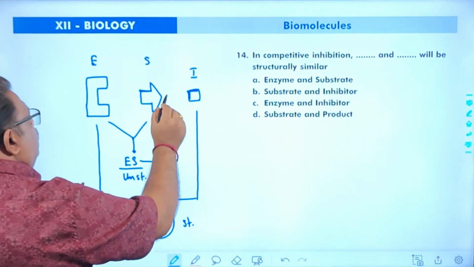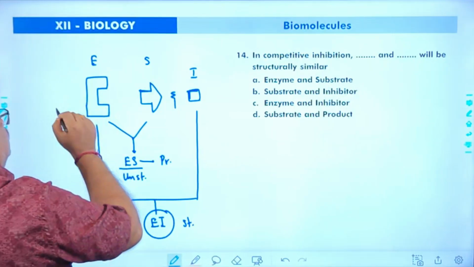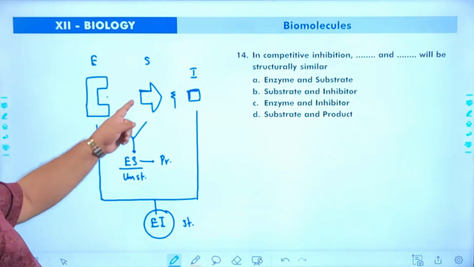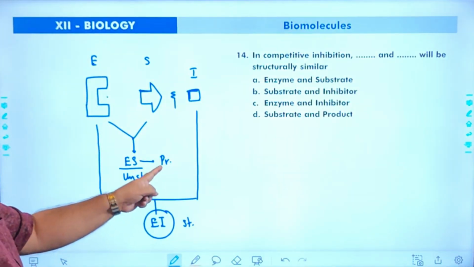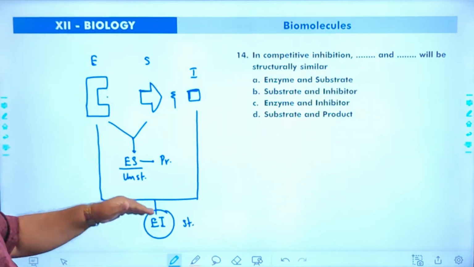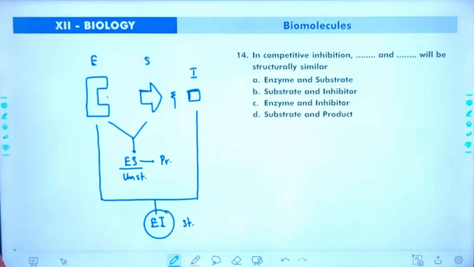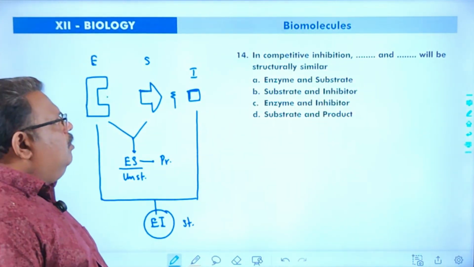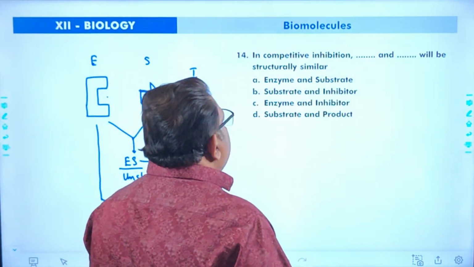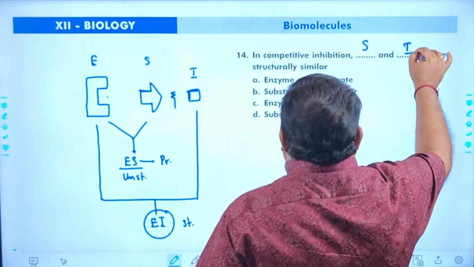So actually there will be a competition between substrate and inhibitor to attach with the active site of the enzyme. If the substrate wins in the competition, product will be produced. If the inhibitor wins, the product formation is inhibited. So this kind of inhibition is called competitive inhibition. So in competitive inhibition, the structural similarity is between substrate and inhibitor.